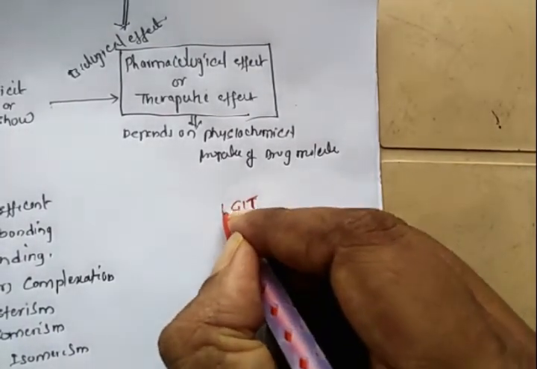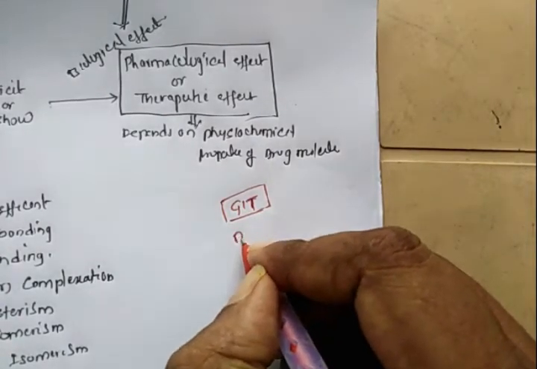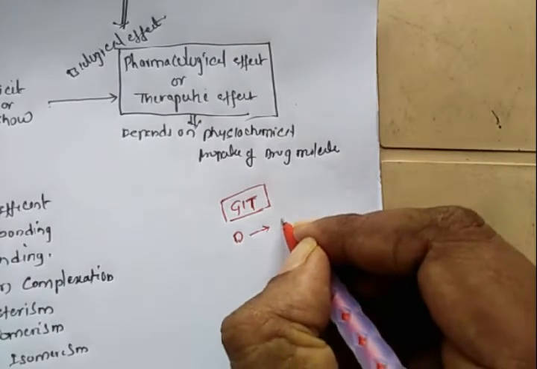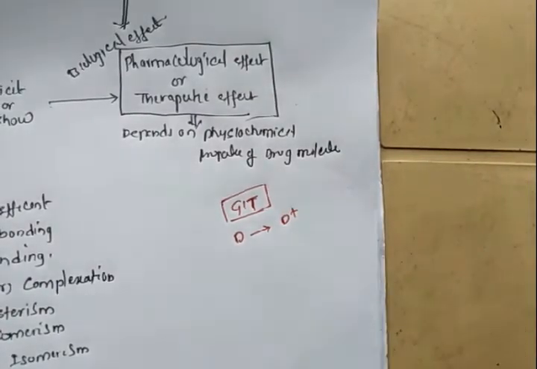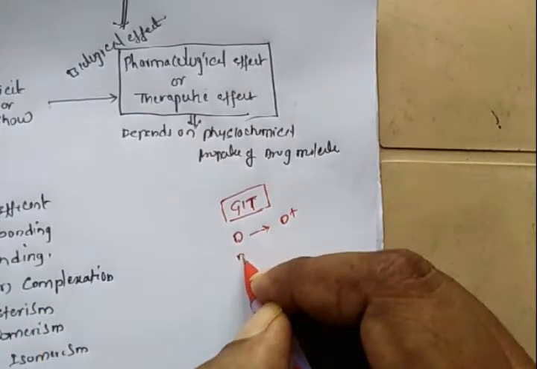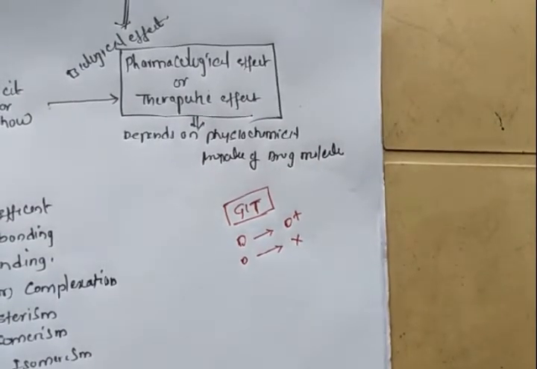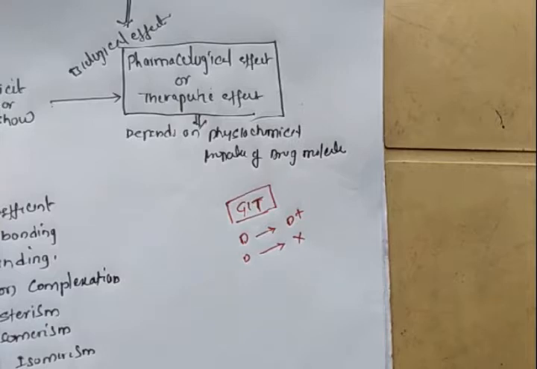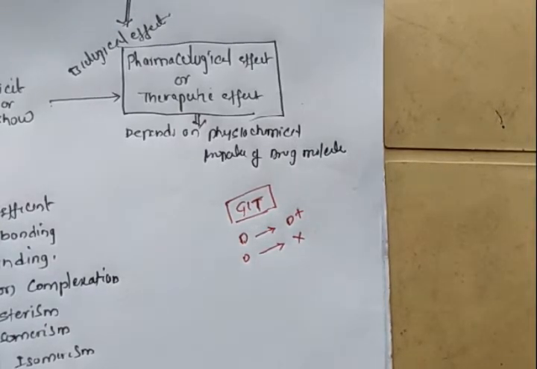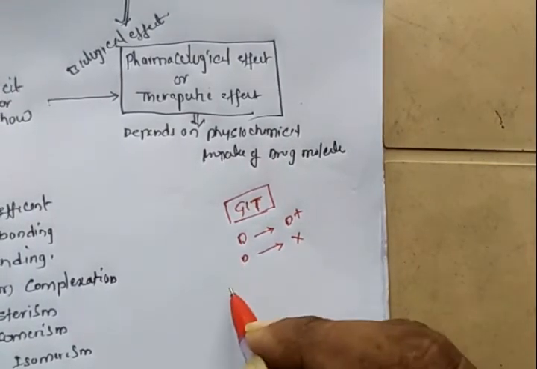Based upon its ionization power, the drug may convert into an ionized form, or some drugs don't undergo ionization. Then it has to go for dissolution.